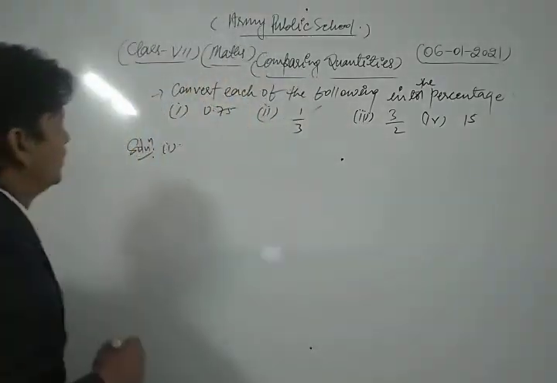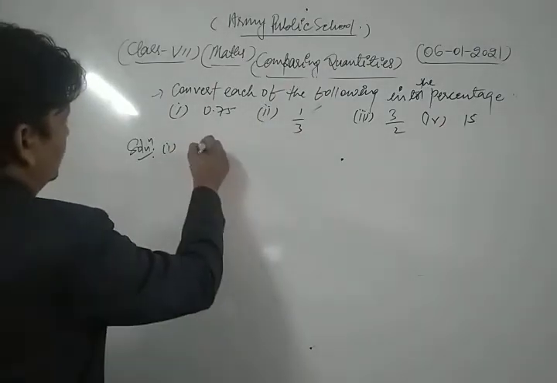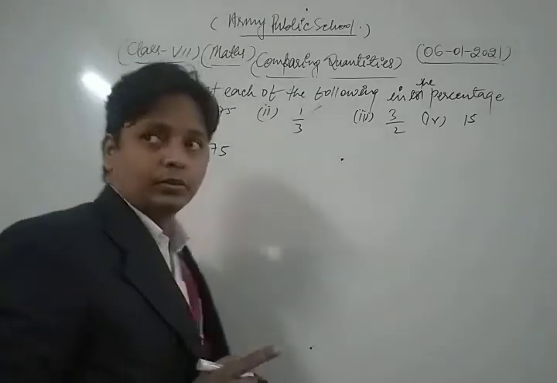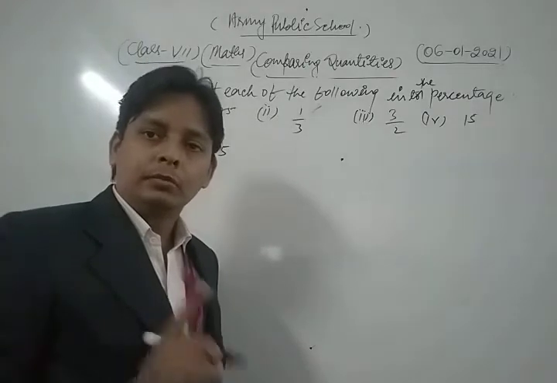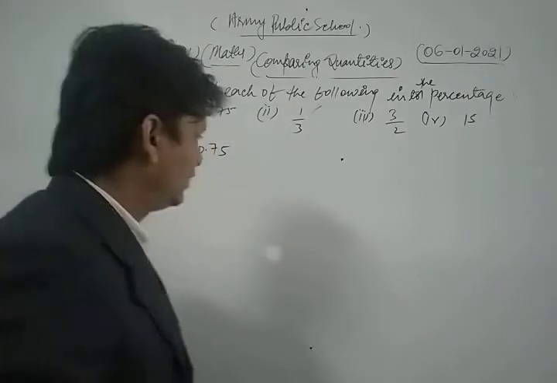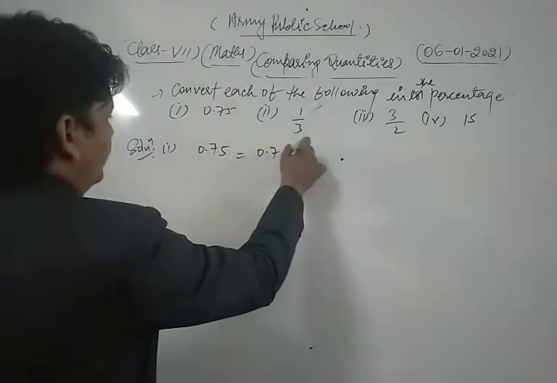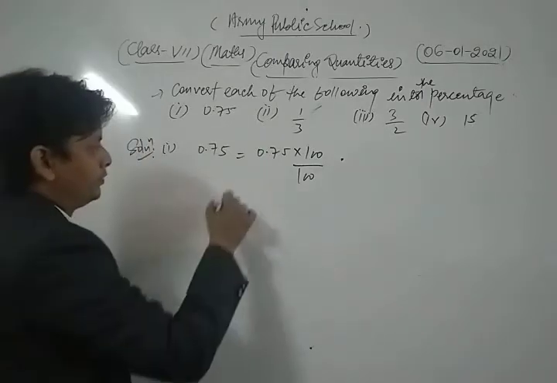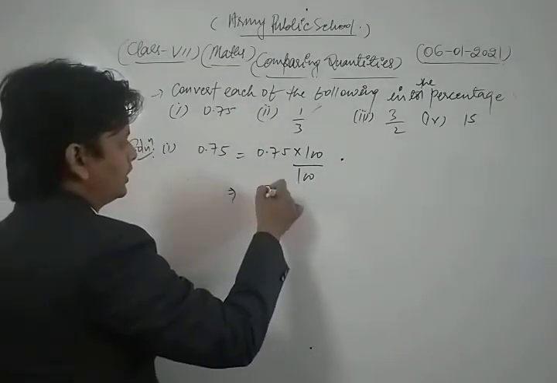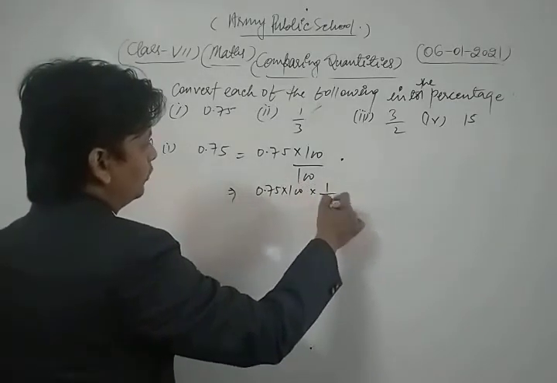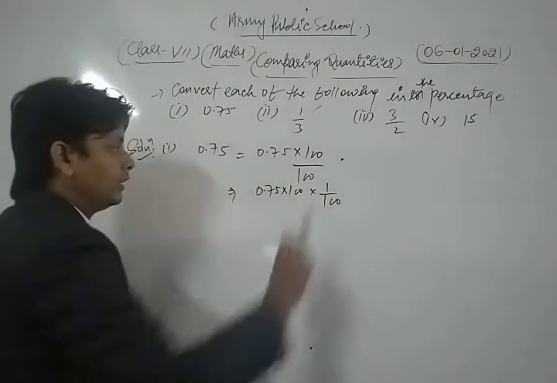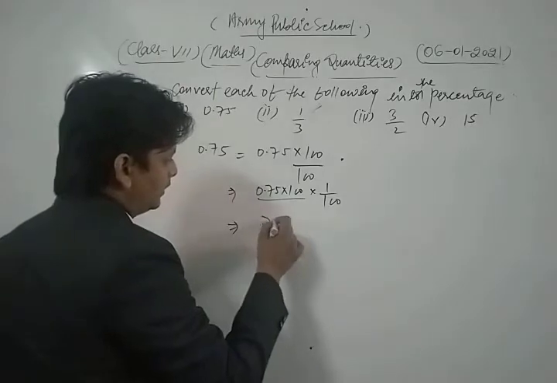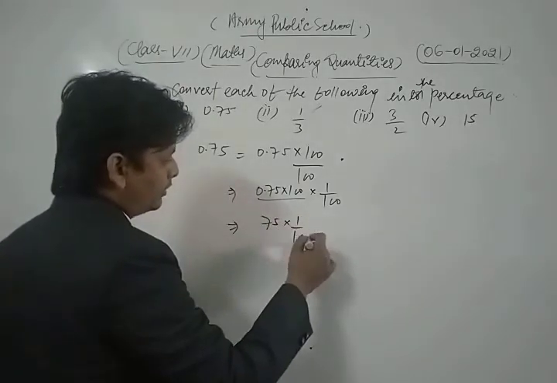So let's see. First of all we take the first part of this question, 0.75. In order to convert it into the percentage, we multiply both the numerator and denominator by 100. So 0.75 into 100 into 1 upon 100, we separate 1 upon 100 in this way. Now we multiply these two things, so we get 75 into 1 upon 100.